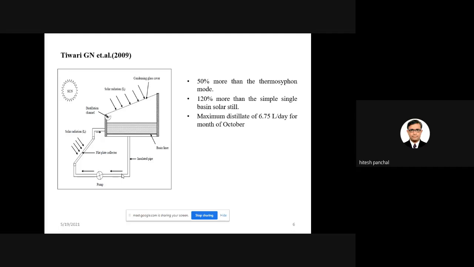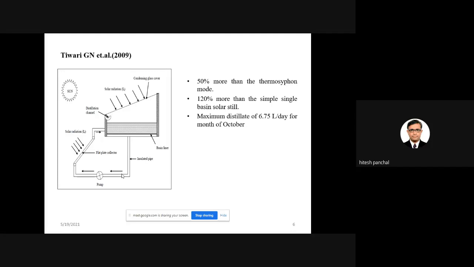So we cannot say that this whole system is 100% solar operated, because the pump is not operated by solar energy. It is possible to put a photovoltaic panel, and if you use a DC pump with it, then the pump is also operated by solar energy. But at that time, sir used a pump which took electricity not from solar but from conventional energy. So we cannot say that this whole system is operated by solar energy.